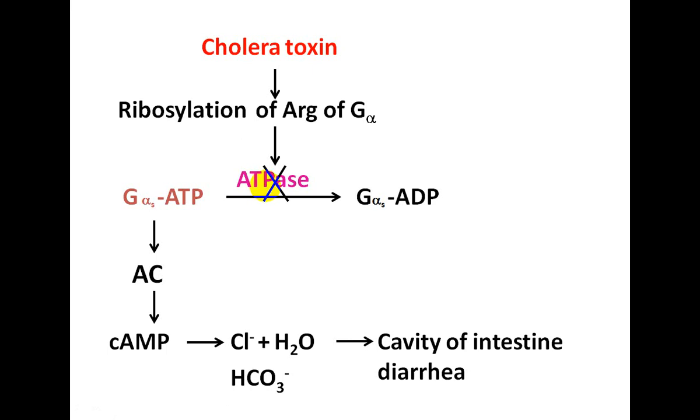So, when there is no GTPase activity, what happens? This G alpha activates this adenylate cyclase continuously without any disruption. As a result, a large amount of cyclic adenosine monophosphate is produced.